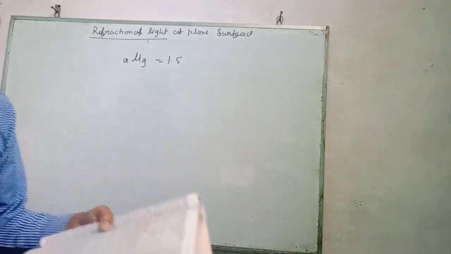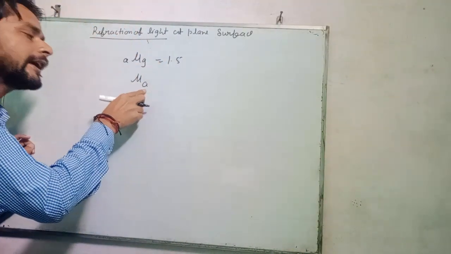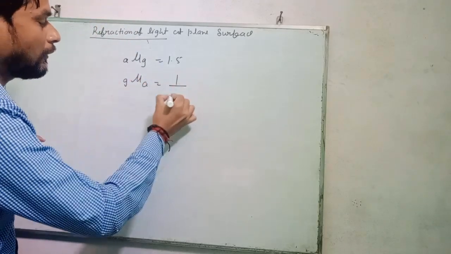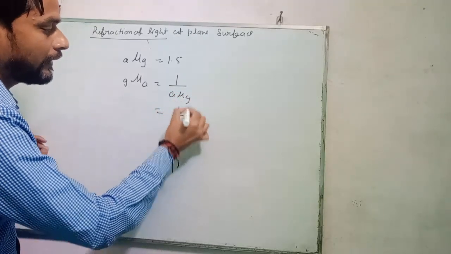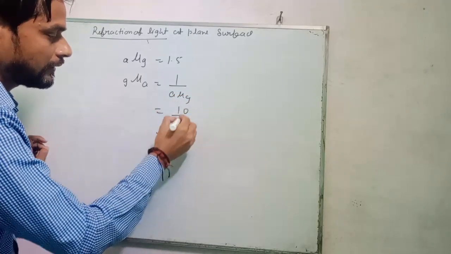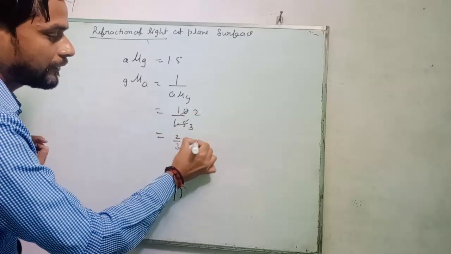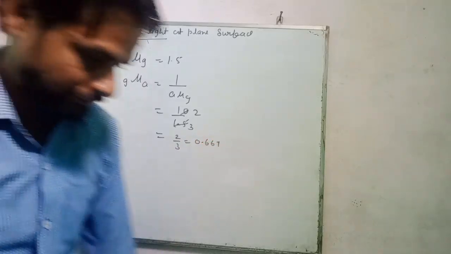Find the value of the refractive index of air with respect to glass. The formula is 1 upon the refractive index of glass, so 1 upon 1.5. Solving this, it is 2 upon 3, which is 0.67.